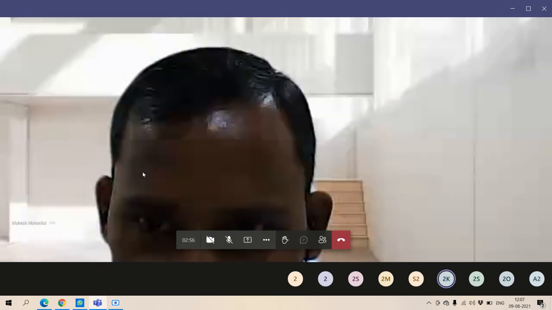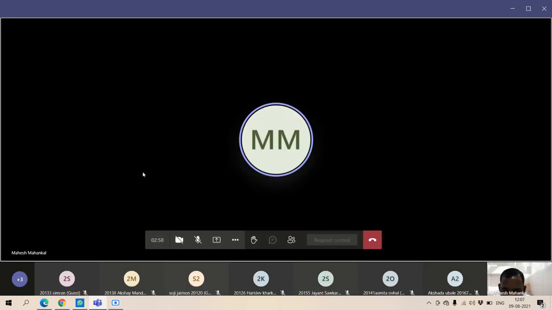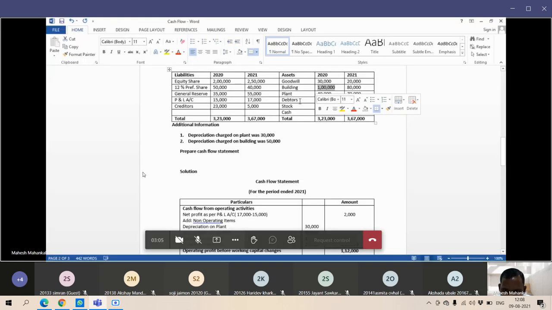You getting my point? Here 1 lakh rupees building value is there, and depreciation we have charged 50,000 rupees. Okay, they have missed out, that's the reason they have given additional information. The value comes 50,000 rupees.